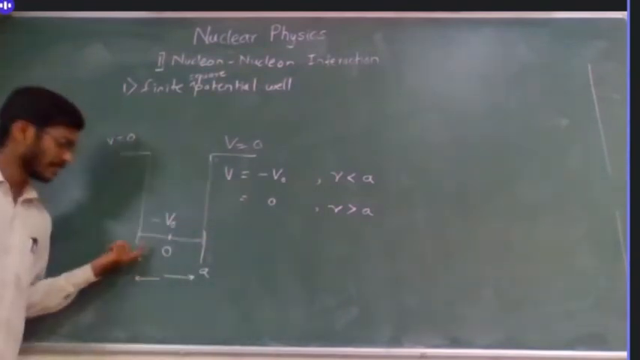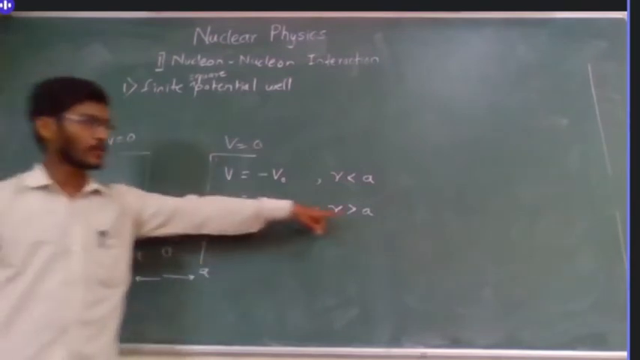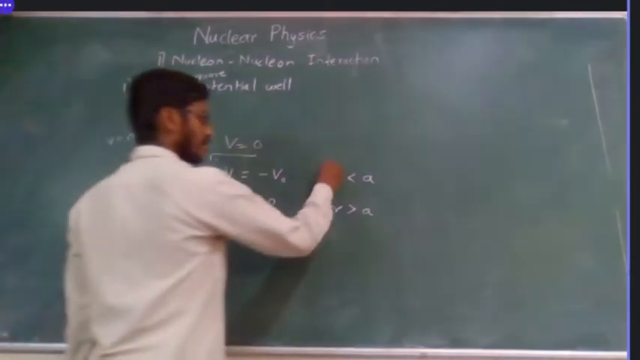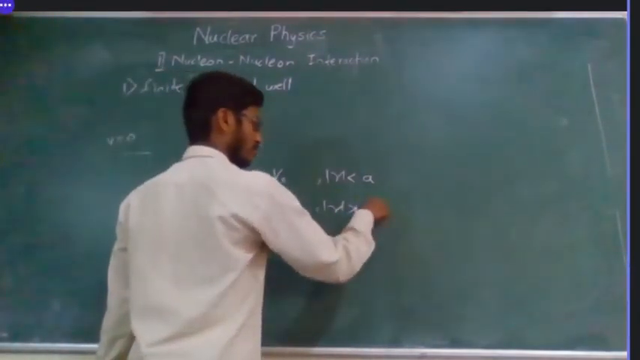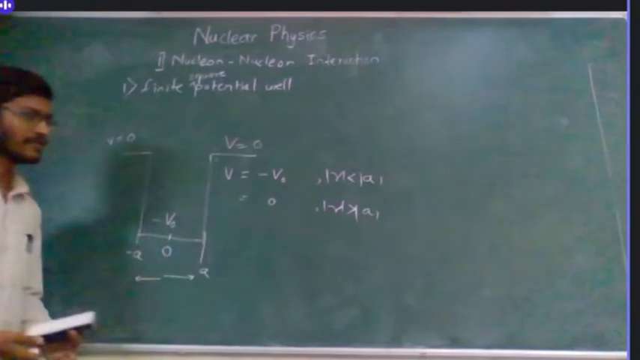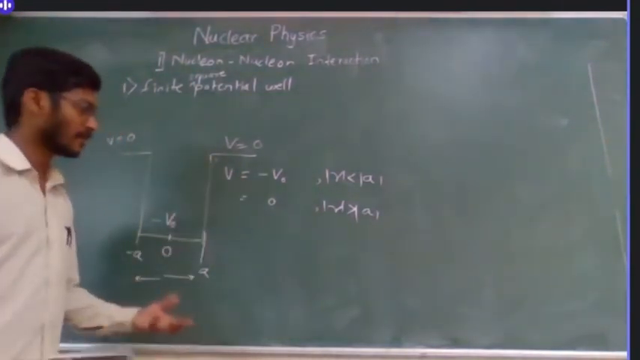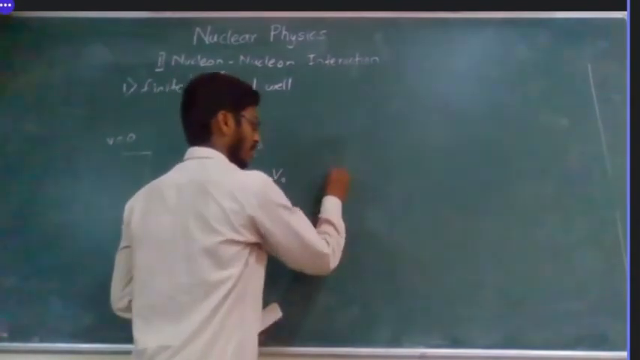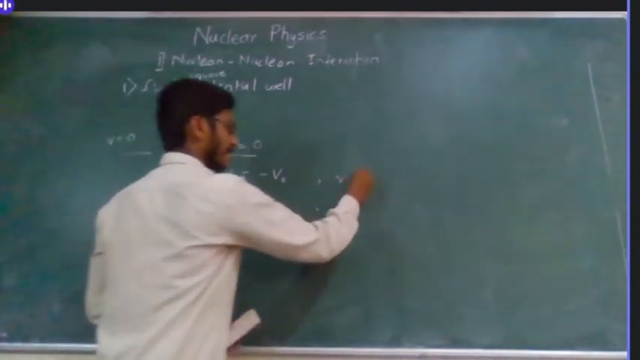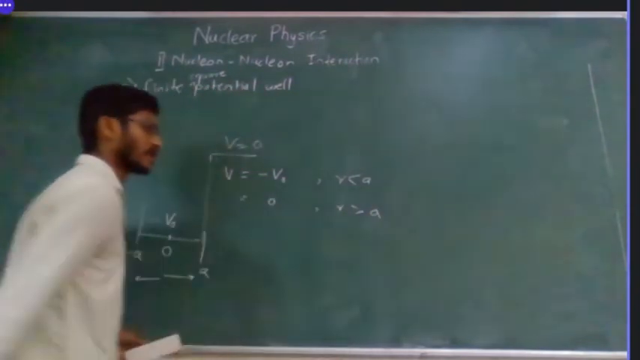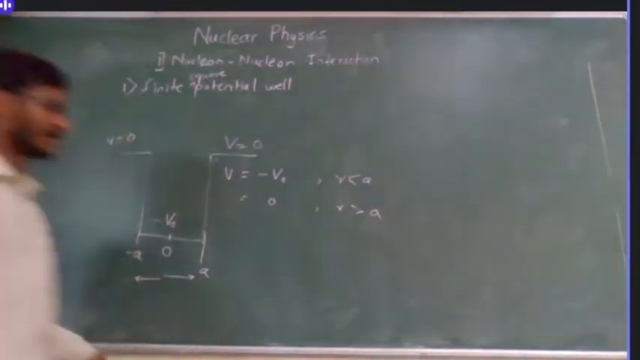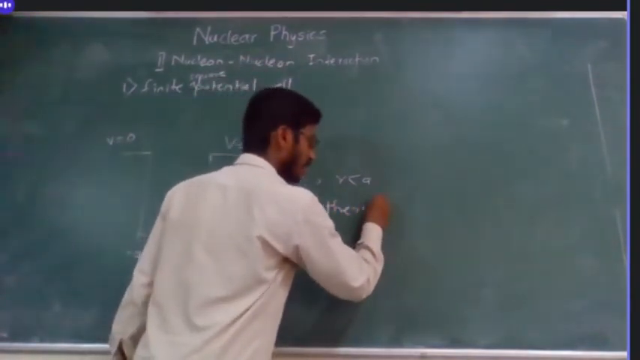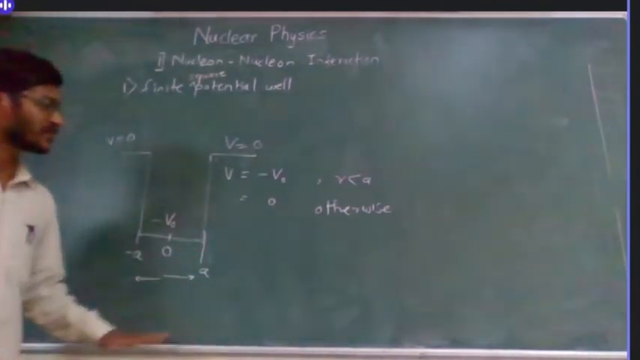Though here it is minus A, we are talking here about the distance, so this is positive. You might take a mod, but we don't need this because distance is always positive. So we will assume r is less than A and r is greater than A, or you can just write otherwise. Anything will do. So this is the first kind of potential we can talk about.